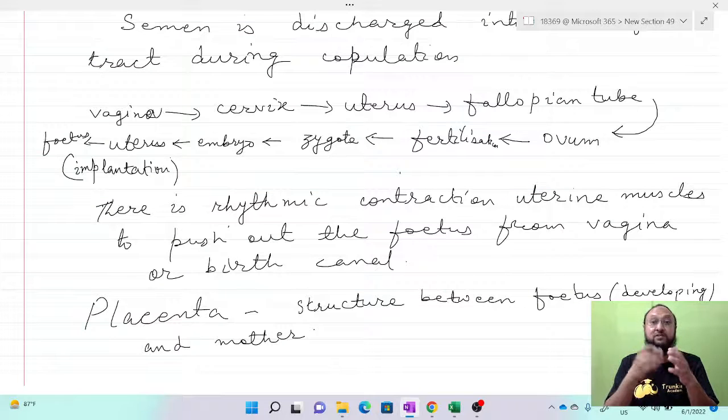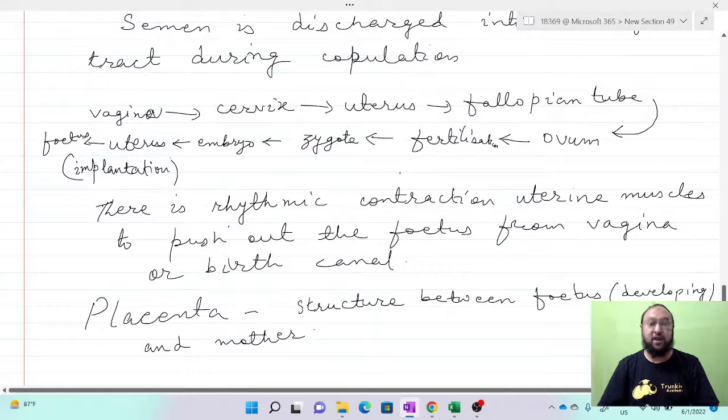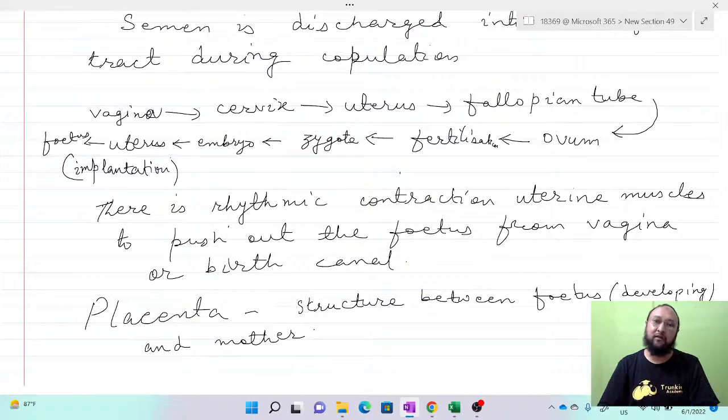Slowly, the child is exposed to different infections. So to prevent the initial infections when it is exposed to the outside world from the womb, the immunoglobulin present in the milk of the mother provides the immunity to the child, and slowly the child starts developing her own immunity as the days and years pass by, and the immune system becomes stronger and stronger as the child grows older and older.